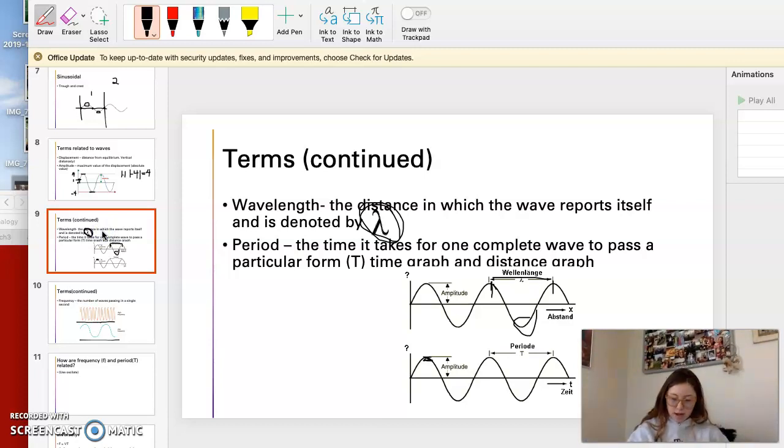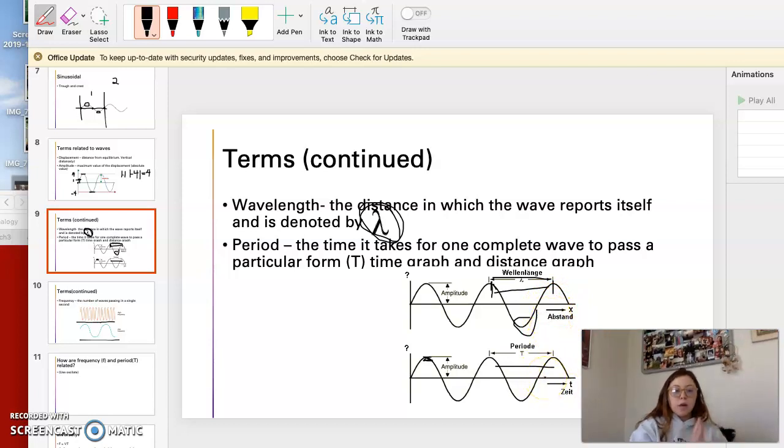We also have the period. Sorry, I just skipped right over this one. The period is the time it takes for one complete wave to pass a particular point. Okay, so we have our wavelength, which is very similar to our period. It's just that now our period is measured in seconds and not distance. So wavelength is distance and period is seconds.